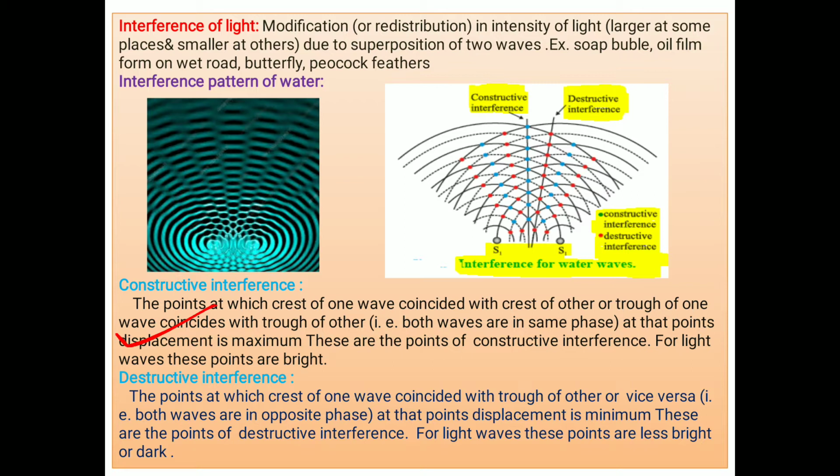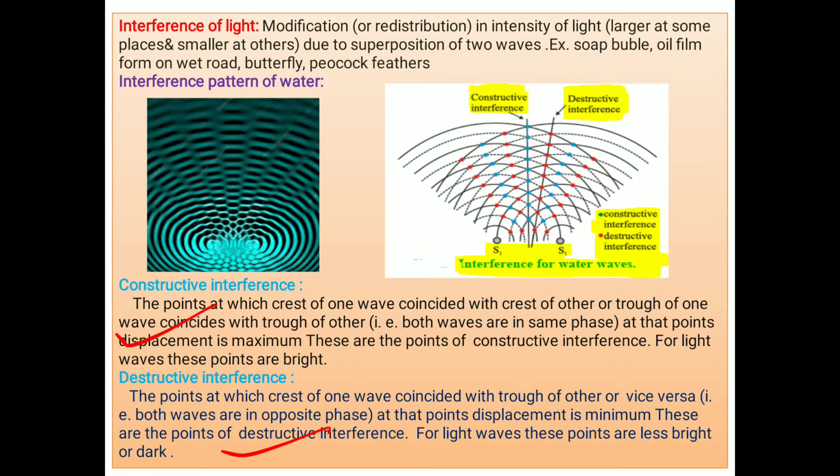In destructive interference, the point at which the crest of one wave coincides with the trough of the other. Look here, blue points are there. That means both waves are in opposite phase. At that point, displacement is minimum. And these are the points of destructive interference for light waves. These points are dark points.